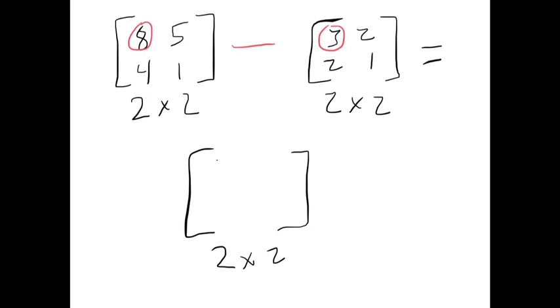So 8 minus 3 is 5, 5 minus 2 is 3, 4 minus 2 is 2, and 1 minus 1 is 0. And you can have 0 as an element in a matrix. You just can't ever have nothing in there. You can't have a hole in a matrix like that. 1 minus 1 is not nothing. It's the number 0.